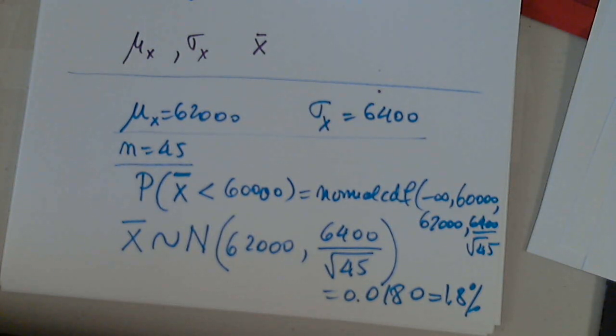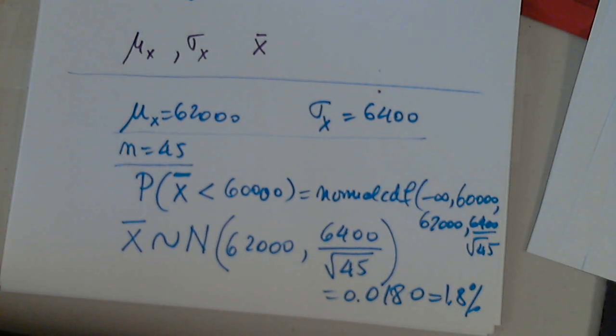We're not talking about 18%, this is 1.8%. But now we have to decide: only 1.8% of samples of 45 specialists will have a mean salary less than 60,000, this is an unusual event. Or about 1.8% of samples of 45 specialists will have a mean salary less than 60,000, and this is not an unusual event.